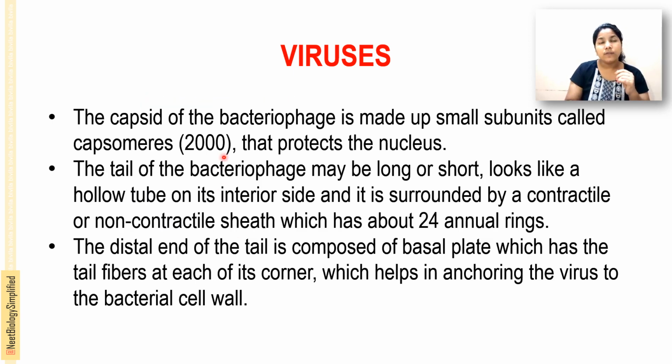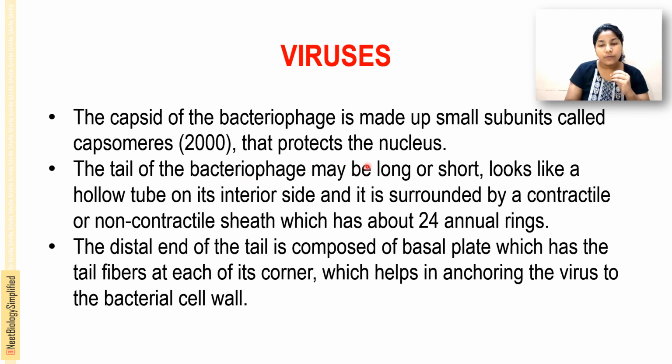The capsid of the bacteriophage, the outer protein coat, is made up of small subunits called capsomeres, about 2000 capsomeres, and that protects the nucleic acid.